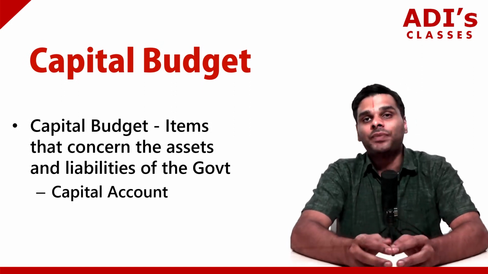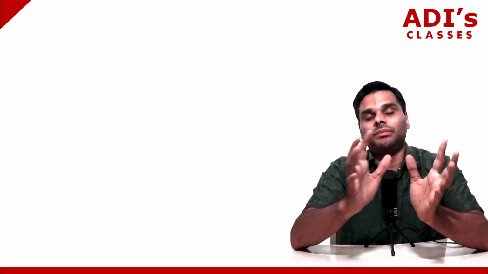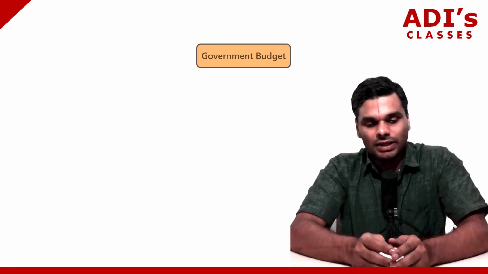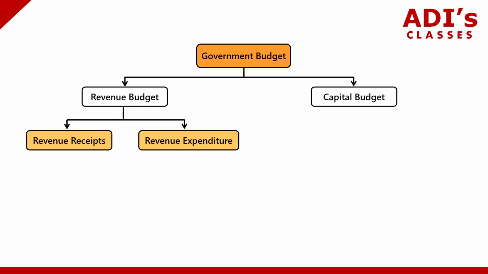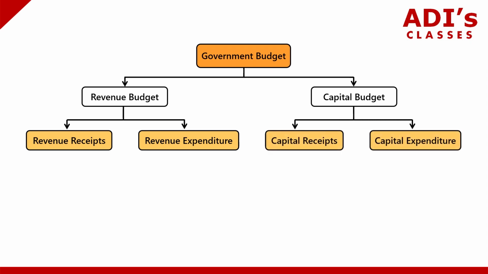Okay. So, if we look at the diagram that we have here, it becomes very simple. The government budget is split into two parts, that is, into revenue budget and capital budget. Then the revenue budget is further split into receipts and expenditure, that is revenue receipts and revenue expenditure. And similarly, if you look at the capital budget, you have capital receipts and capital expenditure. So every budget has receipts and expenditure. We have two kinds of budget, the revenue budget and the capital budget. The revenue budget has revenue receipts and revenue expenditure. The capital budget has capital receipts and capital expenditure.